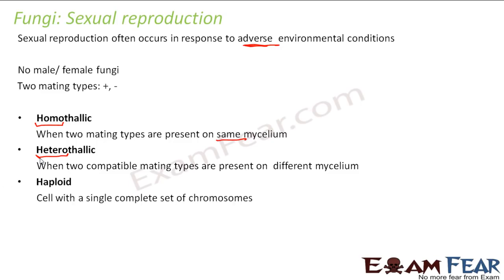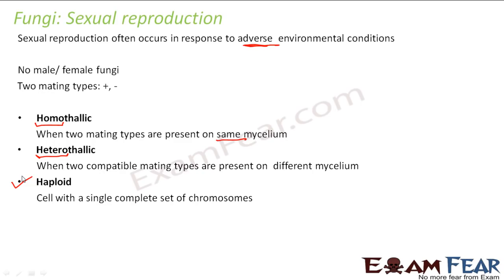Haploid. What is haploid? A cell with a single complete set of chromosomes. I know that you are aware of this term because while we were talking about human reproduction, we have spoken about it in detail, but just for a quick review. All cells in our body are diploid. That is, they have two sets of chromosomes. What are chromosomes? They contain the genes. So any cell in our body, except the reproductive cells, except the sex cells, they are all diploid because they have two sets of chromosomes. One set obtained from our father, the other set obtained from our mother, right?